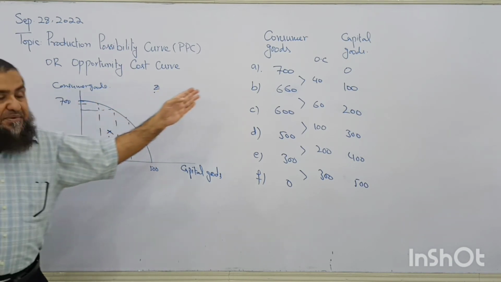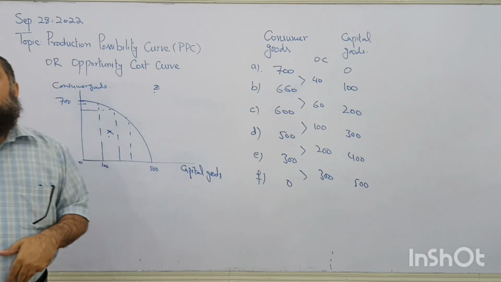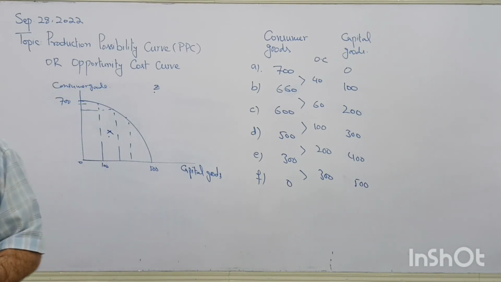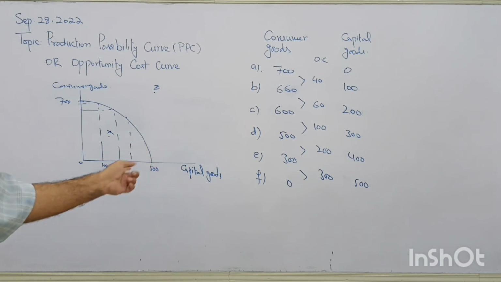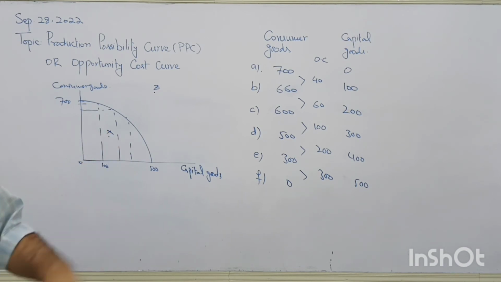That's why our opportunity cost is increasing, or the additional output which we are able to produce in another word by decreasing the production of the first one, that additional output of the factor of production will be eventually diminishing. That's why we have increasing opportunity cost. Clear or not? So this is normal PPC.